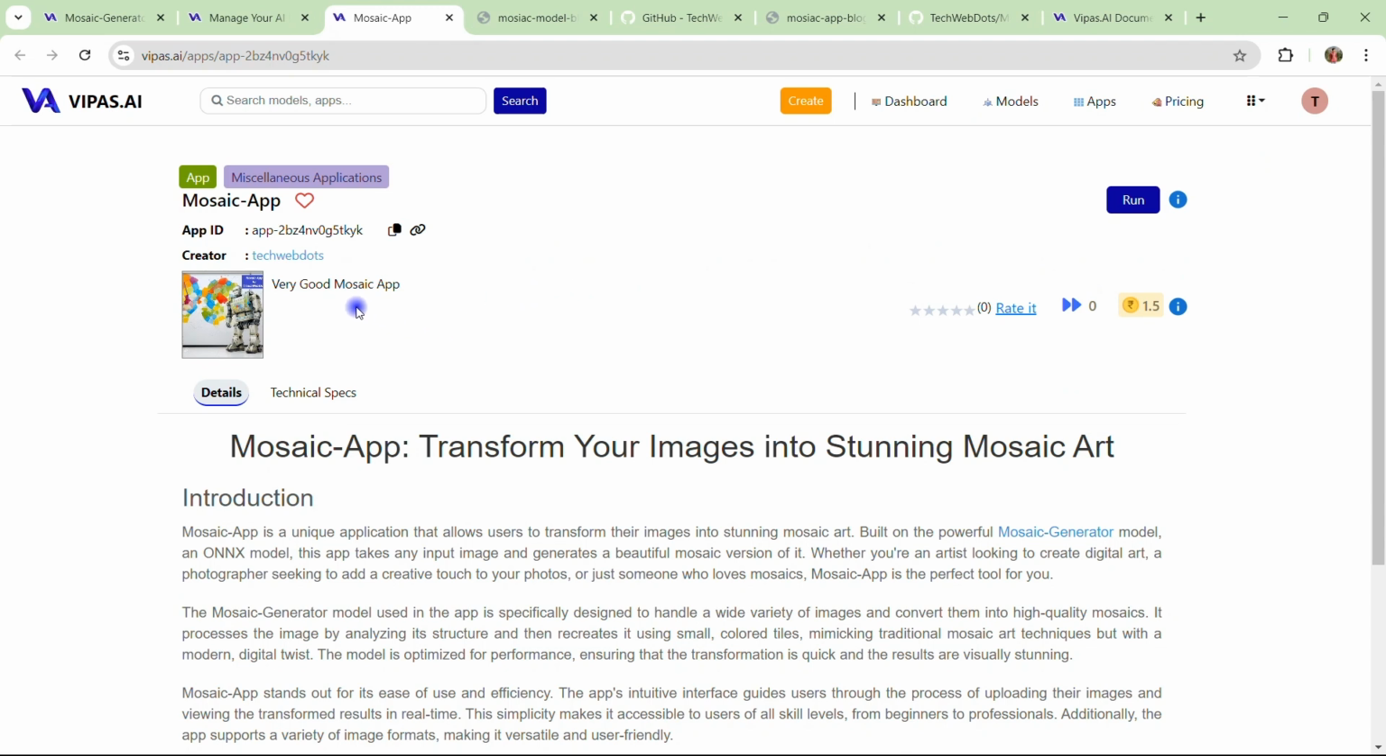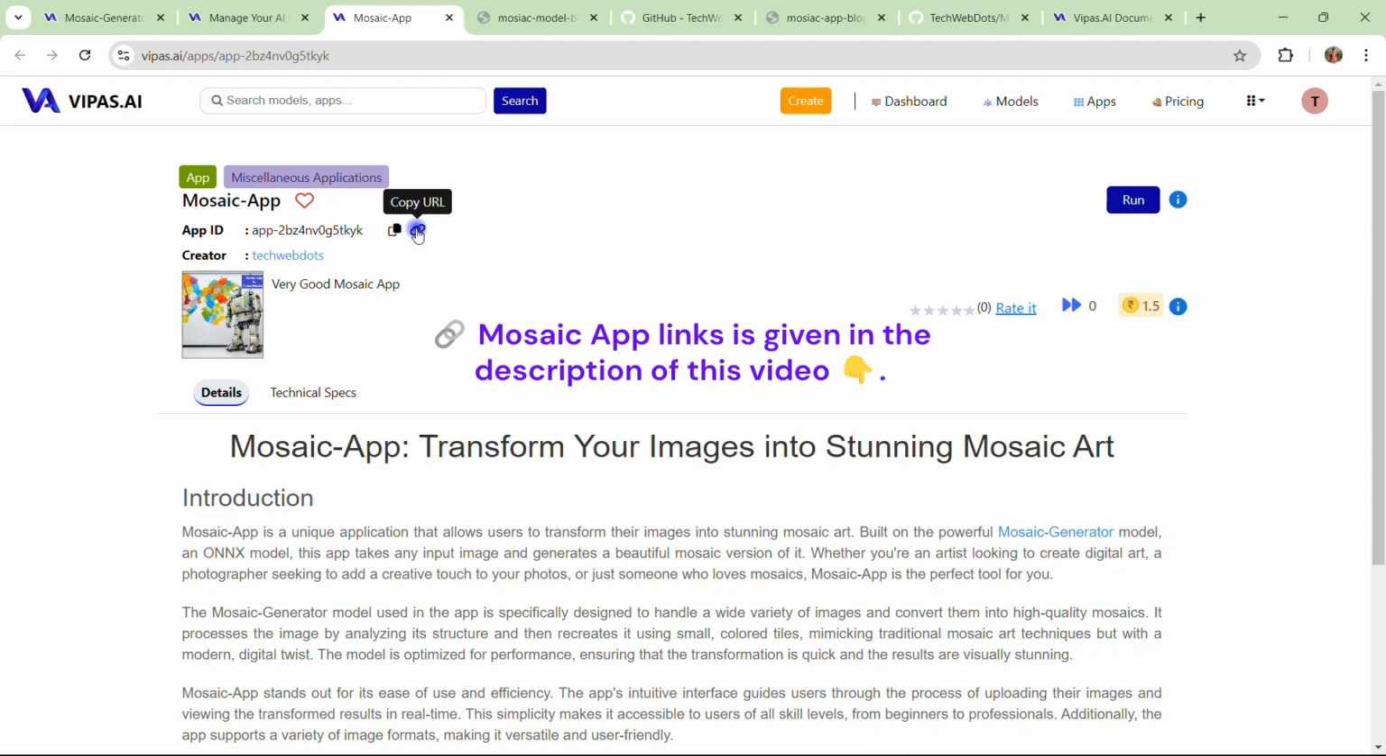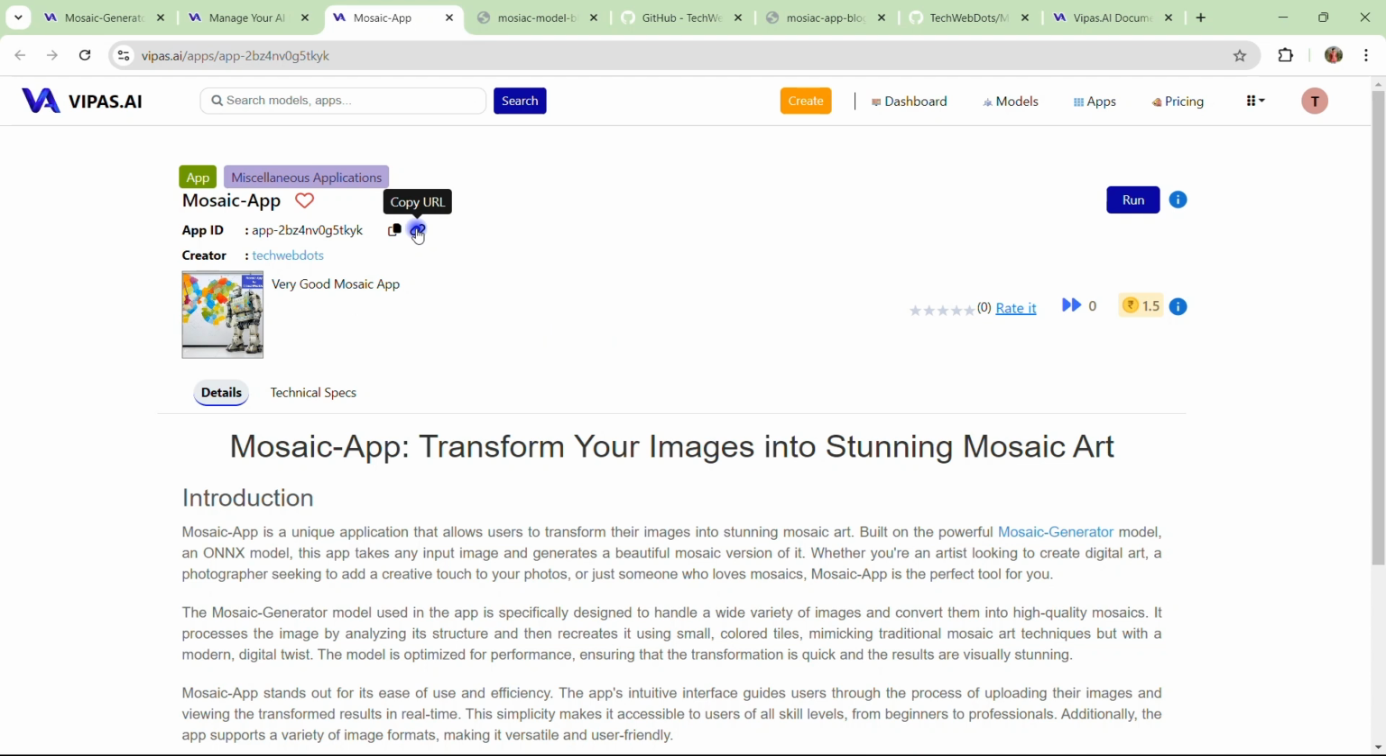So now we can see our description, our name of the application, and if you want to share this application with anyone, yes, definitely you can. You can just copy the link of this application and anyone can use it. They just need to come here on the VIPAS.AI portal and they can use this application. Okay, let me see how it works. So you can see the run button is enabled for me and I can run this application immediately.